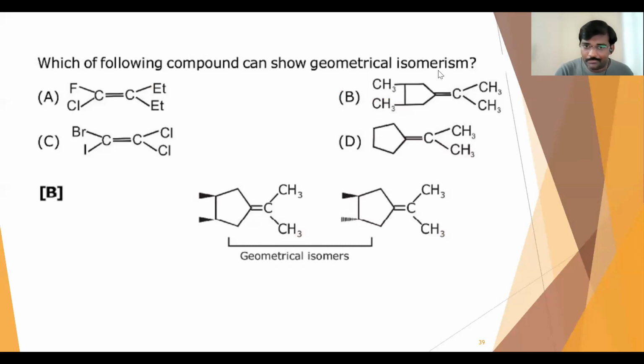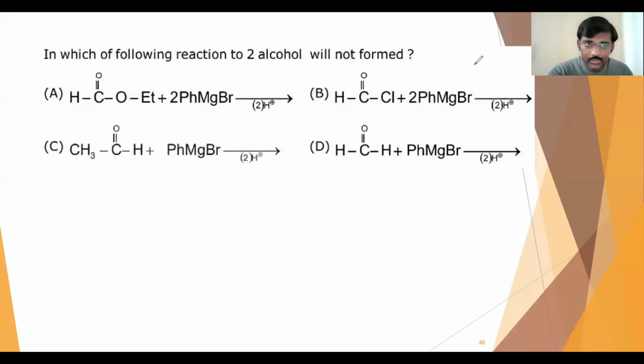You can see that. Here both the methyl groups are above the plane only, above the ring. And here, this one is above the plane and this one is below the plane. So geometrical isomerism is coming. So the answer is option B now. So that is question number 8. Now question number 9.